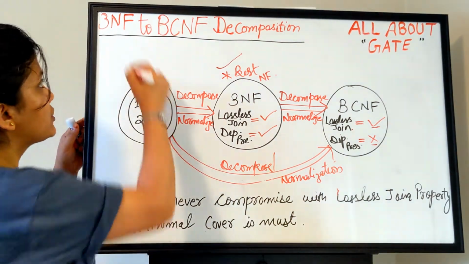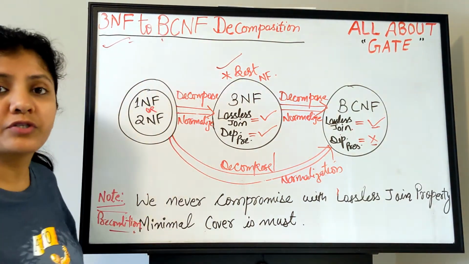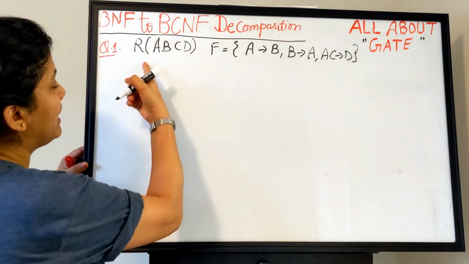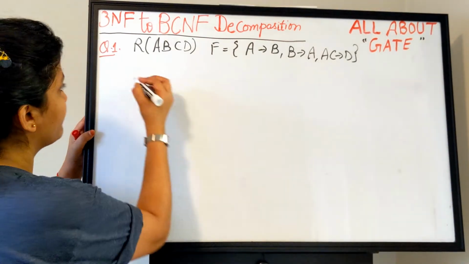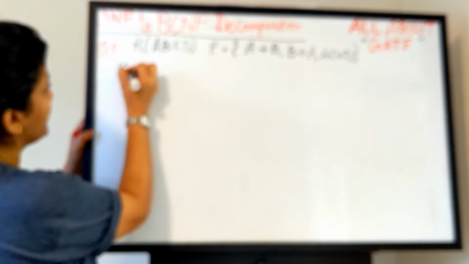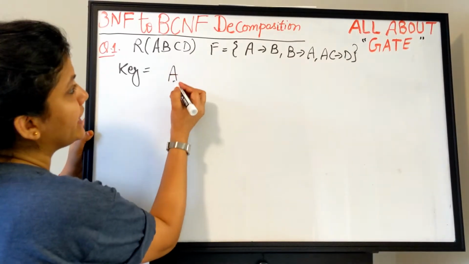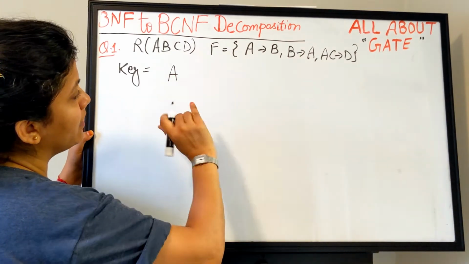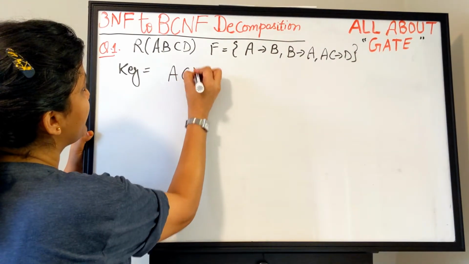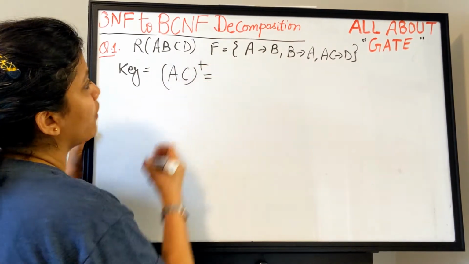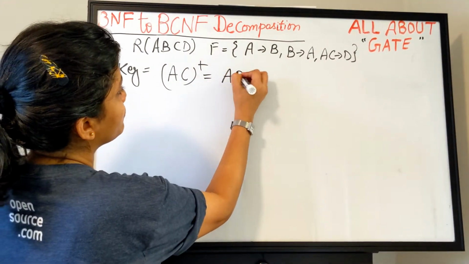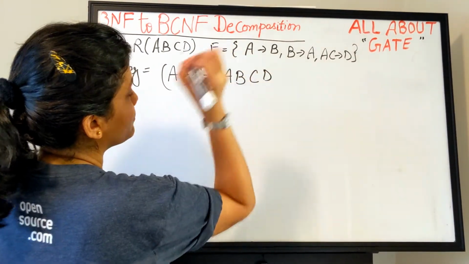So next, let's quickly solve one question for conversion from this to this. So we have R with ABCD and the given FDs. The very first thing we are supposed to do is find out the key of the relation. So for that matter, let me take out the A and B, which are determined by themselves only. So let me take AC plus. So AC plus gives what? It gives you A, it gives you B, it gives you C, and it also gives you D.